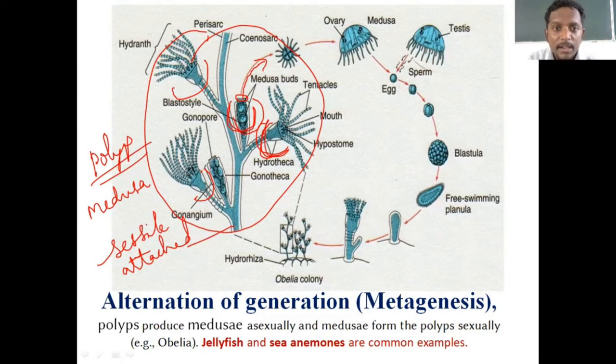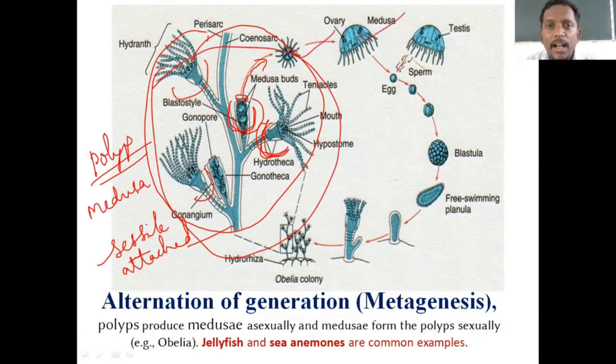So now you see the circled one. This one is an attached form, whereas this one, medusa, are free living organisms belonging to the same colony. These medusa come out, they grow in size, they look like jellyfish, or it can be jellyfish. They will be free swimming in the water, they grow in size, they get sexually matured.